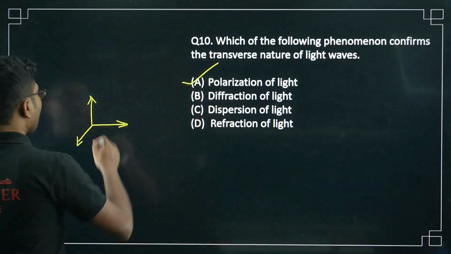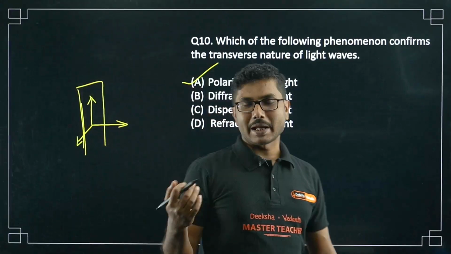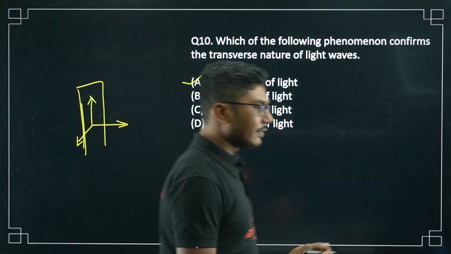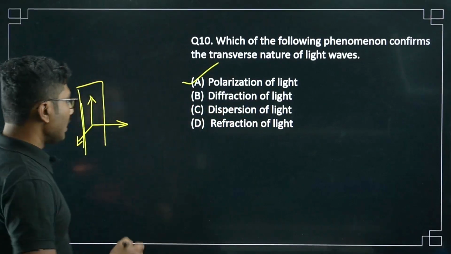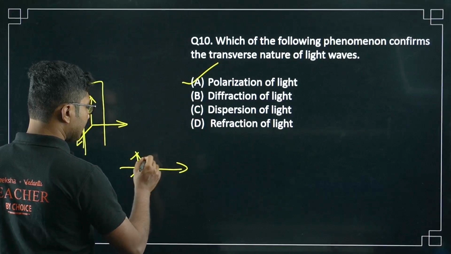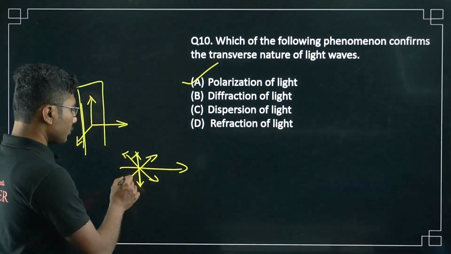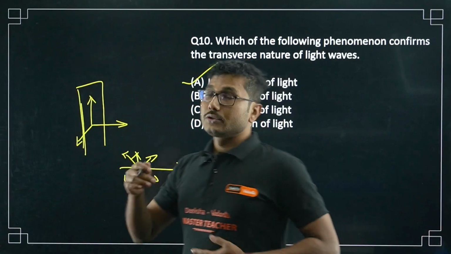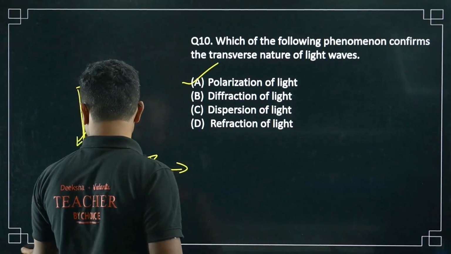During polarization, all the other components are curtailed, and only a particular direction of electric field and magnetic field is allowed to pass. We generally represent light with only the electric field. Magnetic field is very weak, but it is required, so we generally do not show it. So if you have seen the polarization like this, that means it is only the electric field. These lines that we show are electric field lines only. Magnetic field lines are not shown. It is understood that they are in a mutually perpendicular direction, right? So it is only the polarization of light that proves that light wave is a transverse wave.